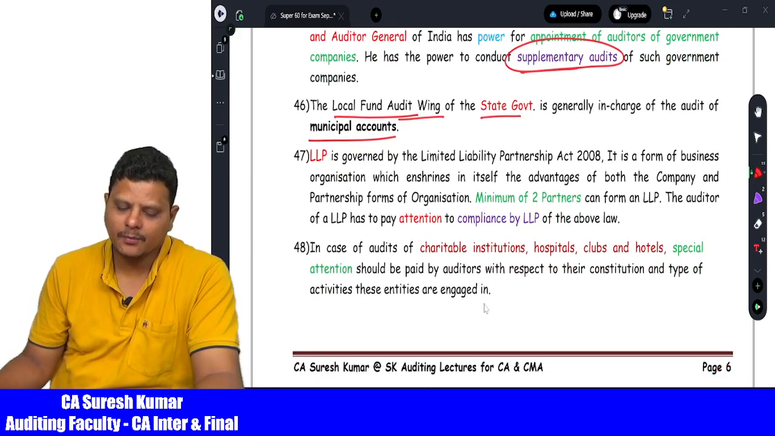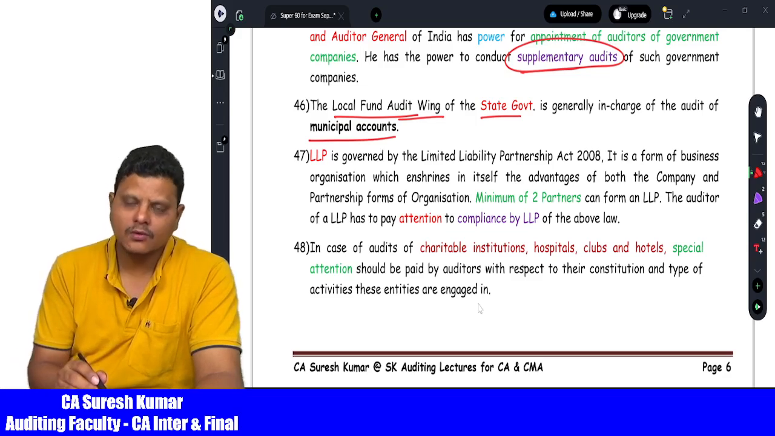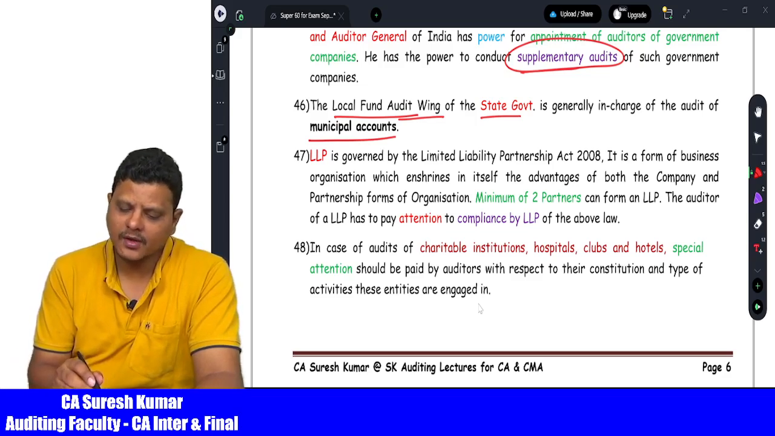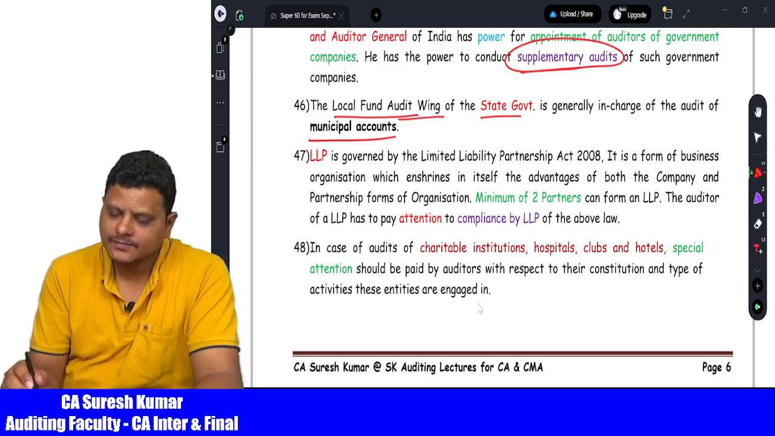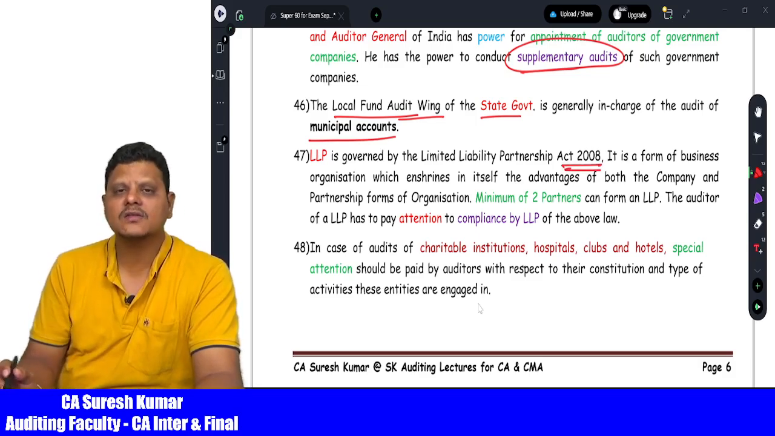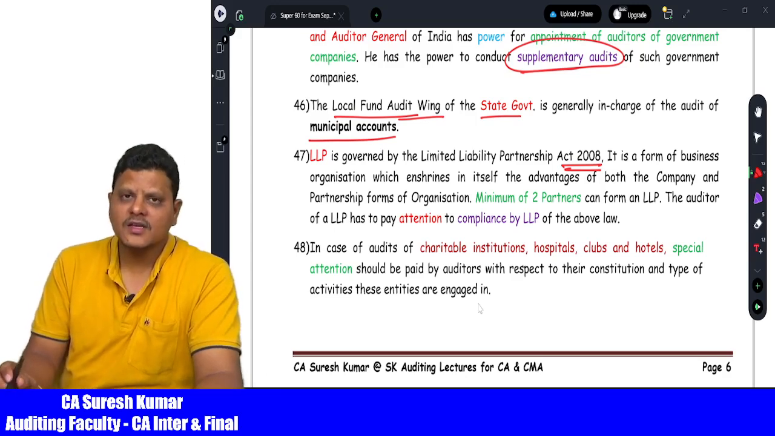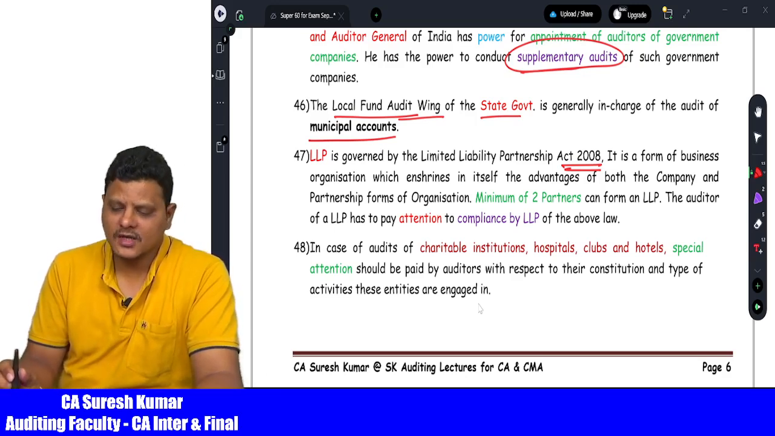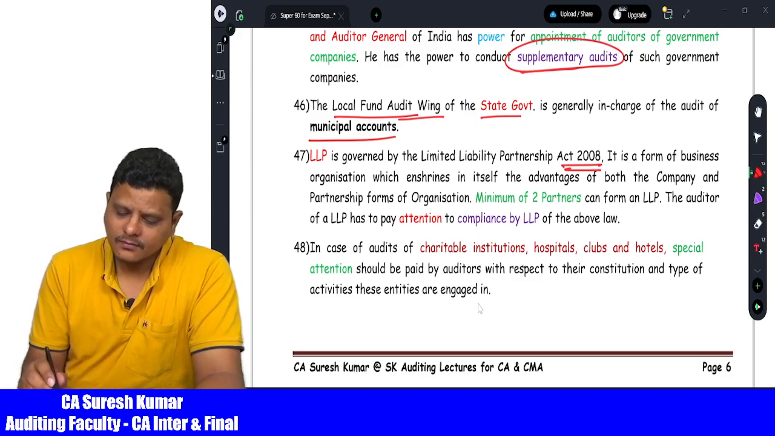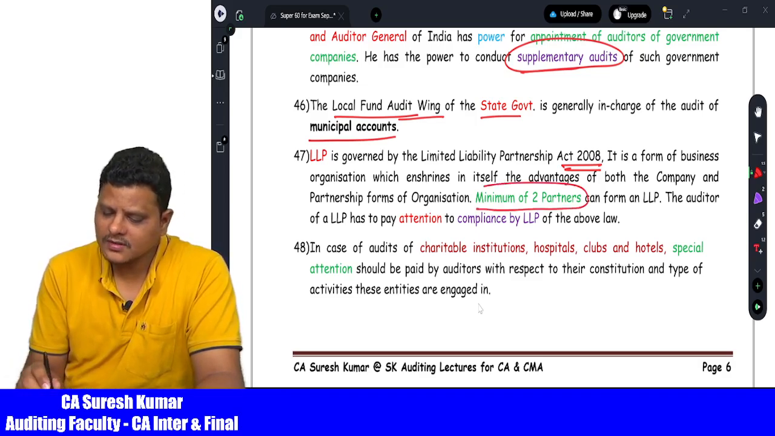Then limited liability partnership firms. So the MCQ based question here is: the Limited Liability Partnership Act 2008 is applicable here. In case of limited liability partnerships, there are a minimum of 2 members, maximum unlimited members.